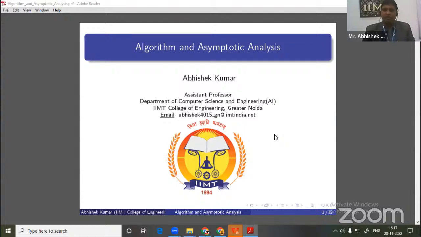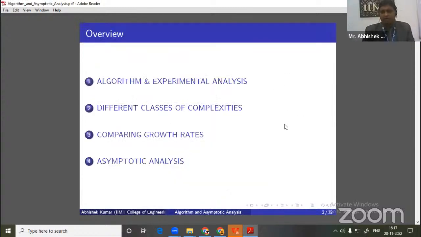Today I am discussing one very important topic regarding data structures, algorithms, as well as PPS, from the AK2 syllabus. The topic name is algorithm and asymptotic analysis. If any students are studying the B.Tech course from the AK2 syllabus, and if you go through the syllabus, then you have to study this topic in the first semester in the PPS subject.